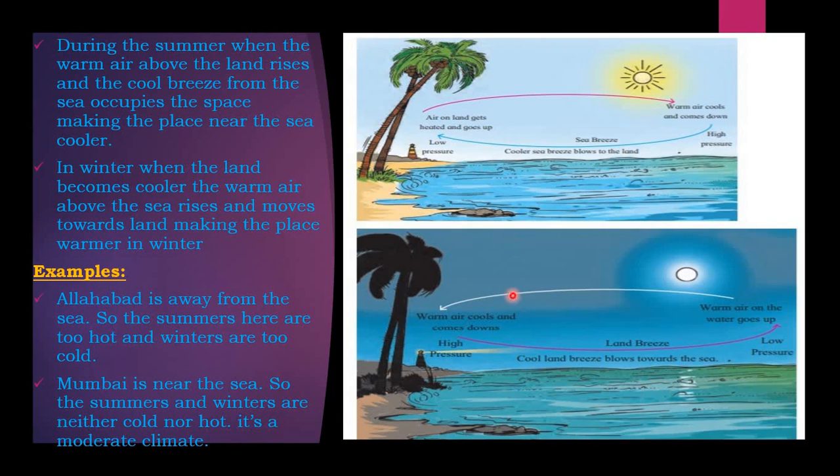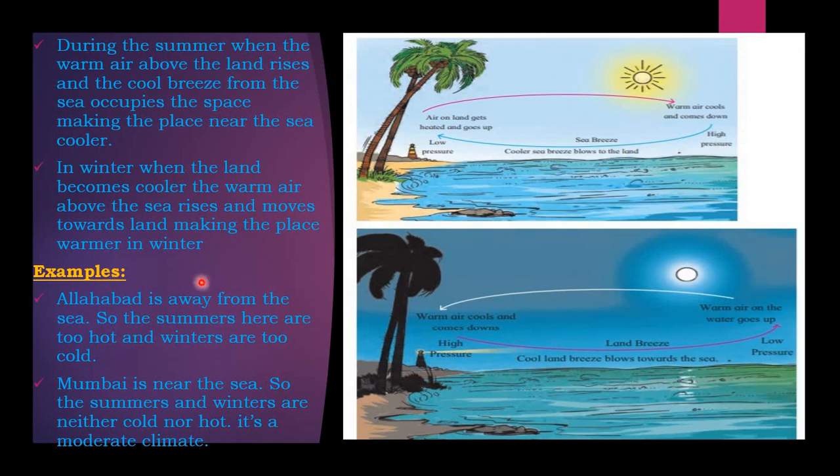Just imagine this is the land. When the air goes up above the land, the space which it occupies near the sea is cooler.